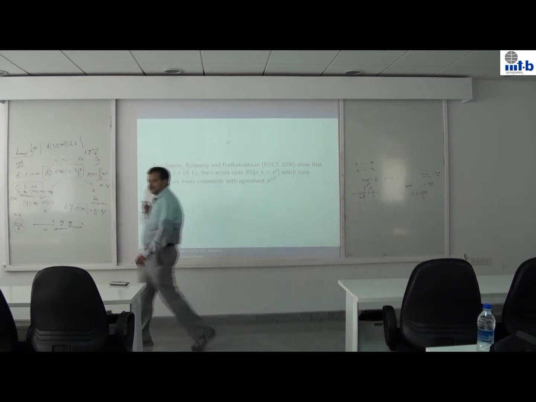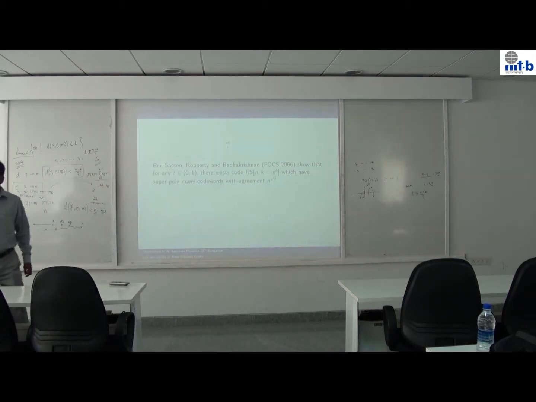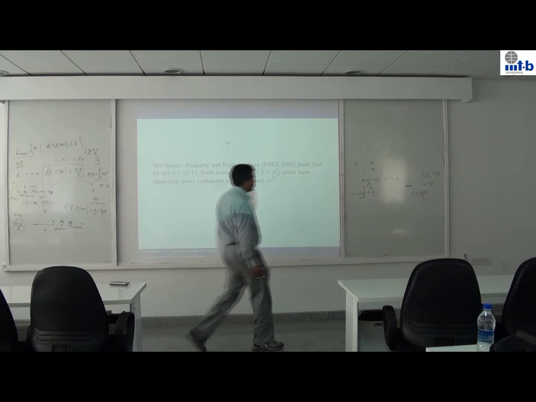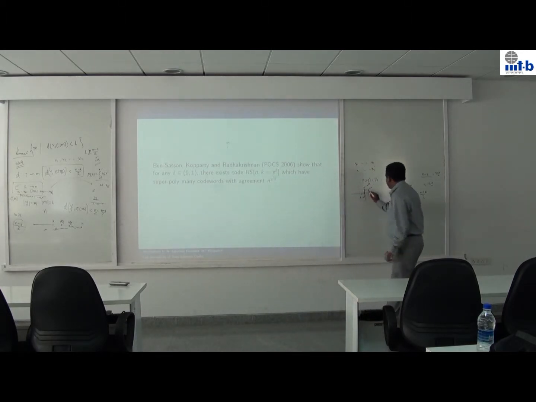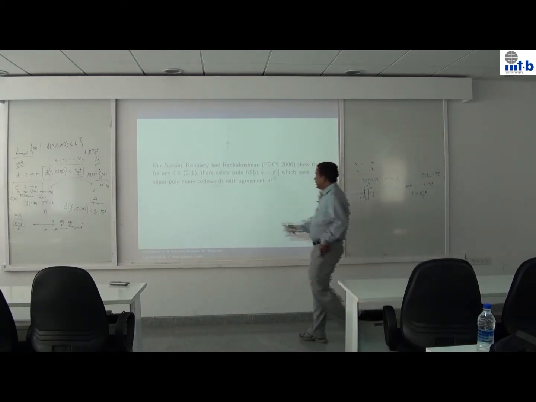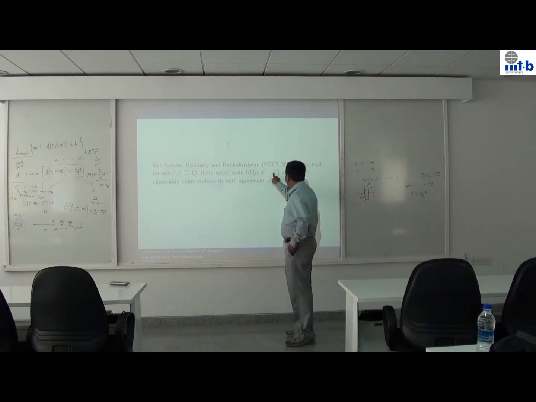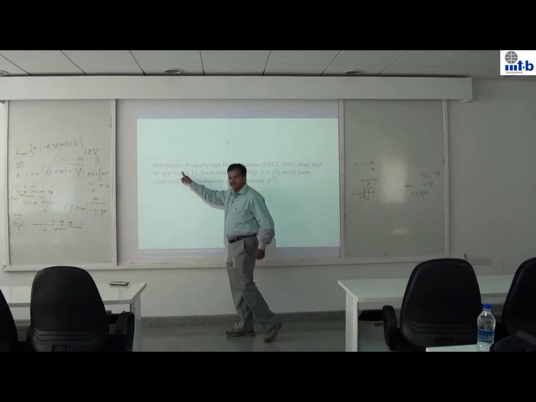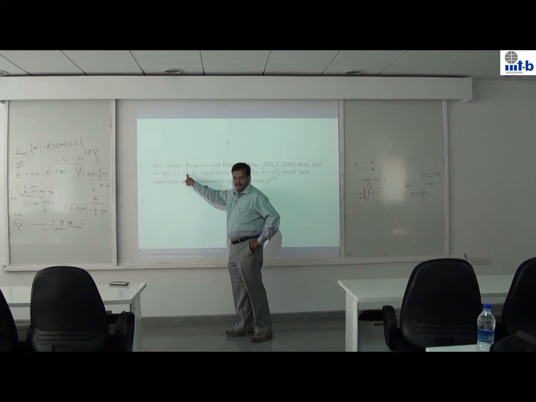But this still leaves a lot of gap between Johnson's bound and this result. In their particular example, k is n to the power delta. This is for any value of delta between 0 and 1.